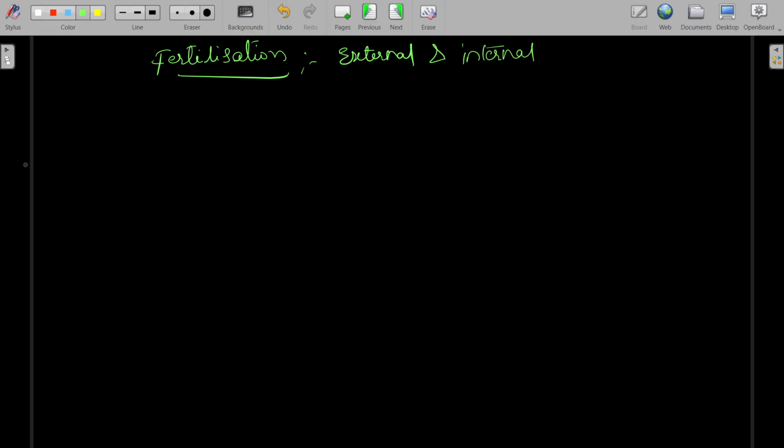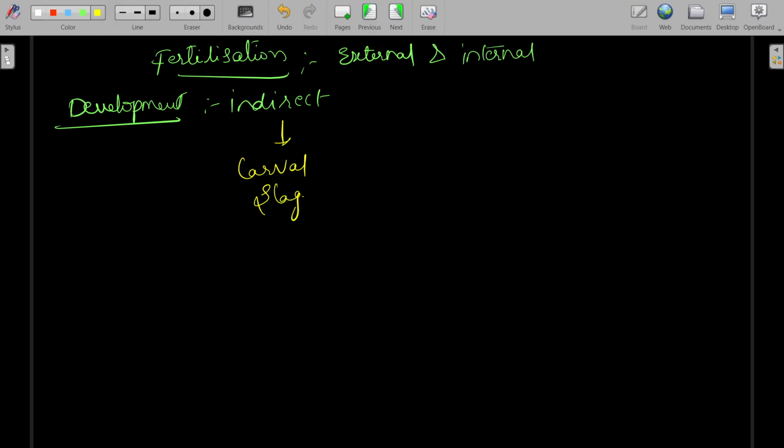Next, development. Development is indirect, which means these have larval stages. The name of the larva is trochophore larva. So this is the class. In the next class, we will discuss the classification of Mollusca.